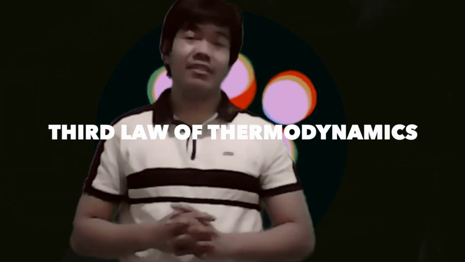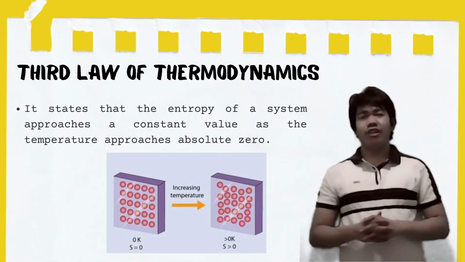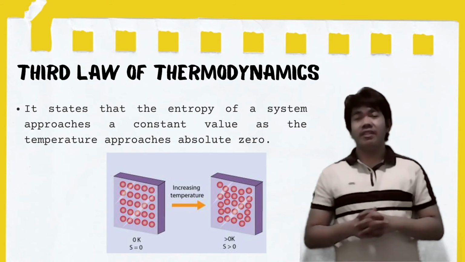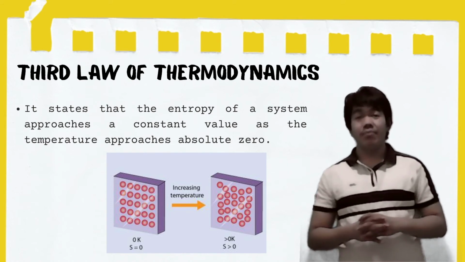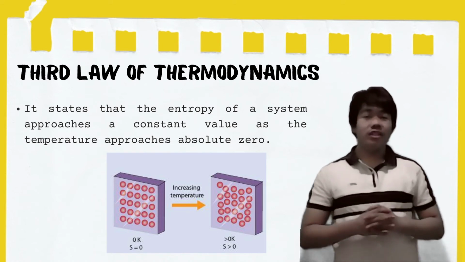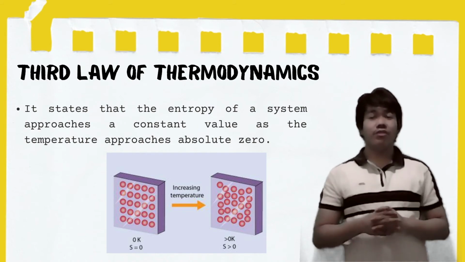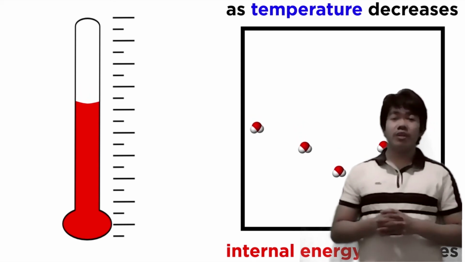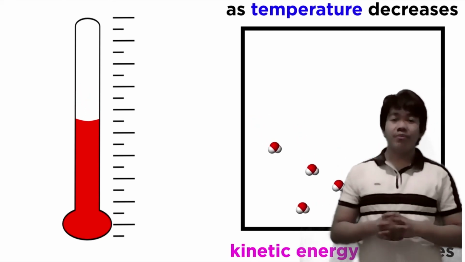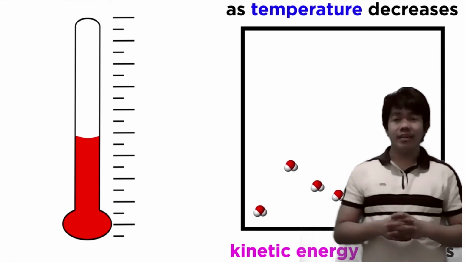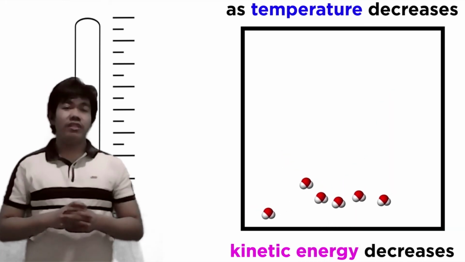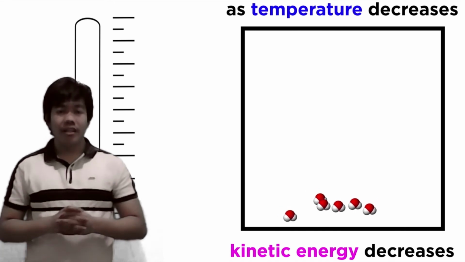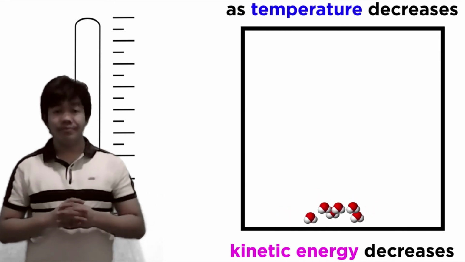Our topic is about the third law of thermodynamics. So what is the third law of thermodynamics? The third law states that the entropy of a system approaches a constant value as the temperature approaches absolute zero. So as the temperature approaches absolute zero, the entropy of a system approaches a steady state. At absolute zero, a system's entropy is regularly zero.